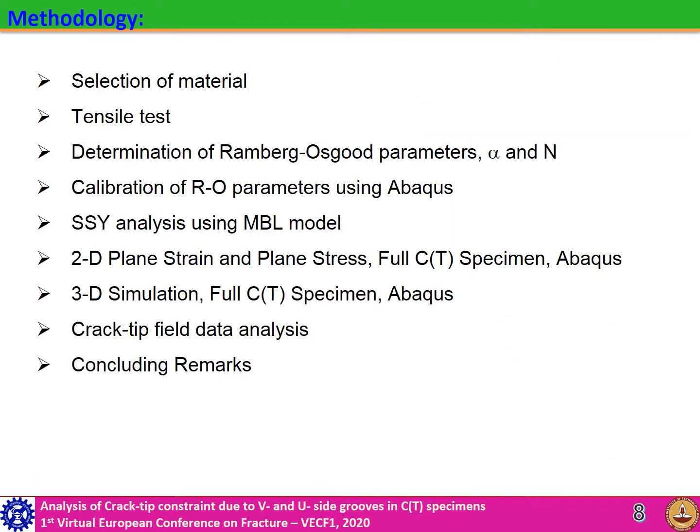Methodology of study is as follows. Selection of material, Ramberg-Osgood parameters alpha and n calculation from tensile test data and its calibration, small scale yielding analysis, 2D and 3D simulation using Abaqus, crack tip field data analysis and conclusions.